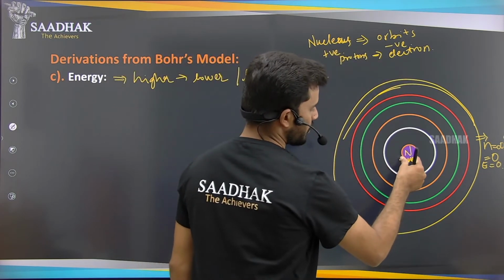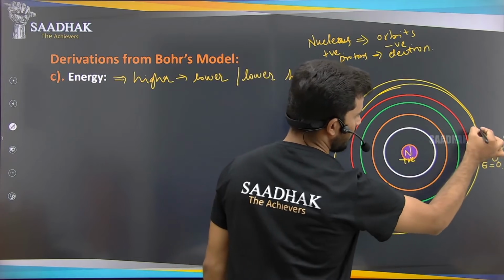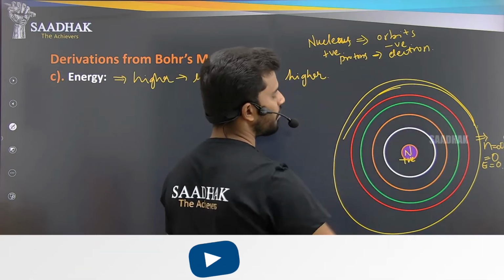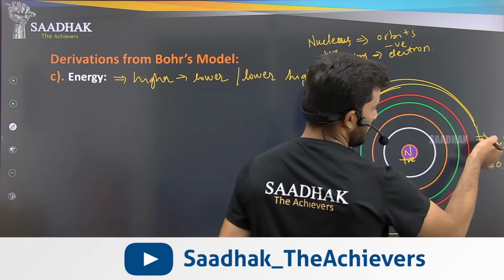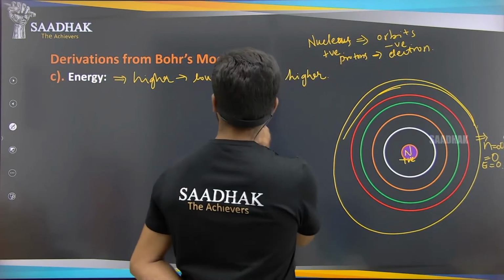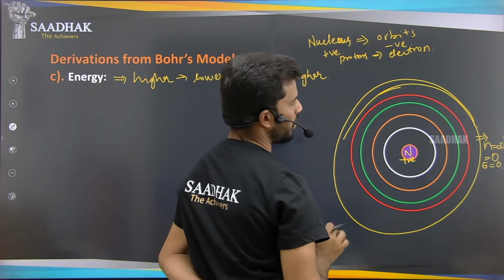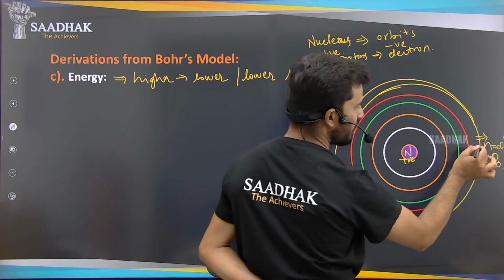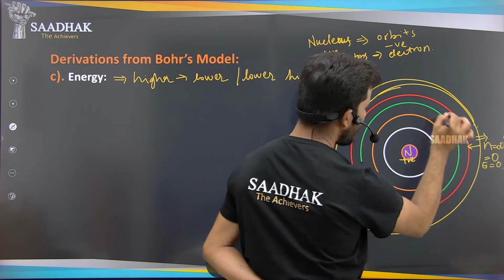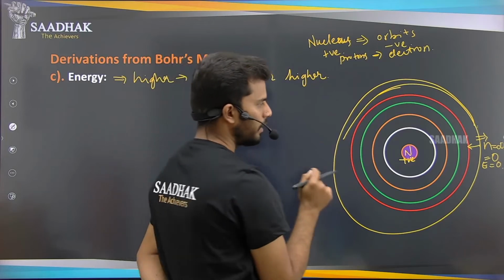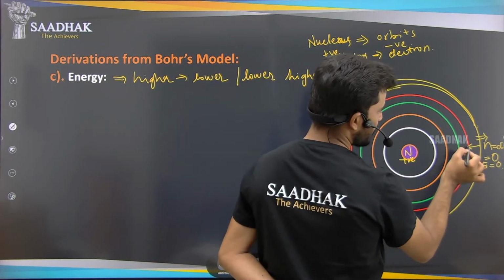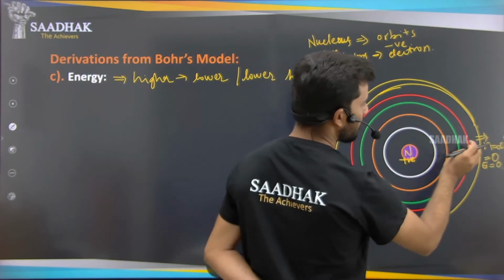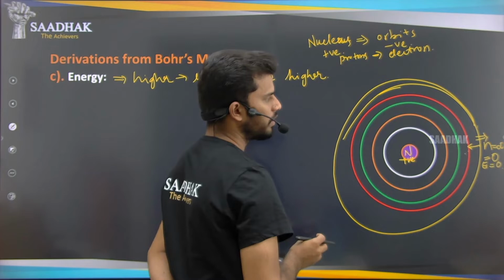So here the nucleus has positive charge, and let us suppose this is at infinity. The yellow line that I have drawn, that is at infinity. So here there is zero charge. So what happens to the energy of each of these orbitals, whenever the electrons here feel no charge? So if they are coming inside into this red orbit, what happens? Here is zero, so this charge will become negative, means the positive charge is applied onto these electrons.